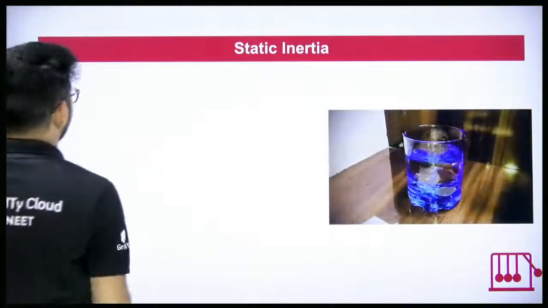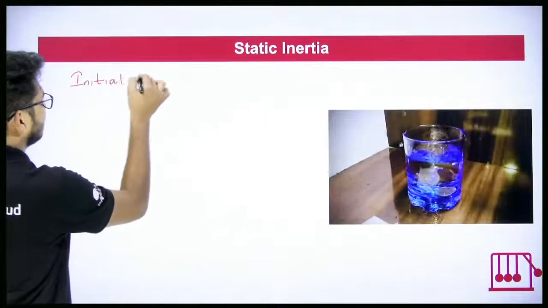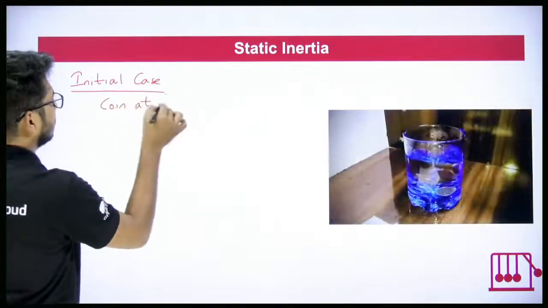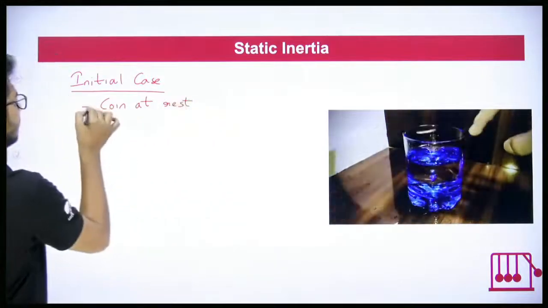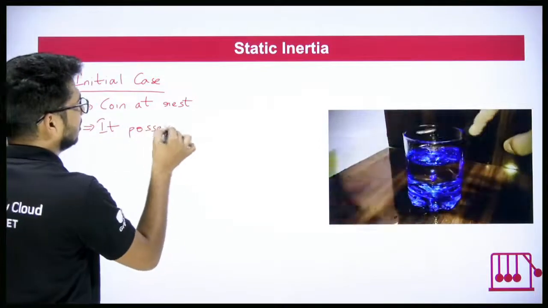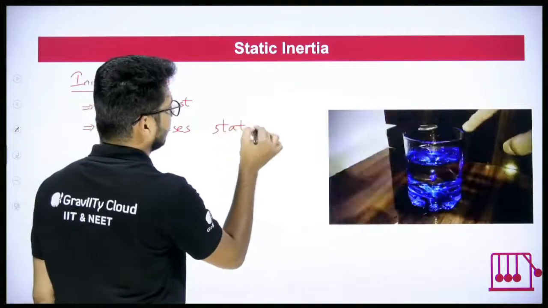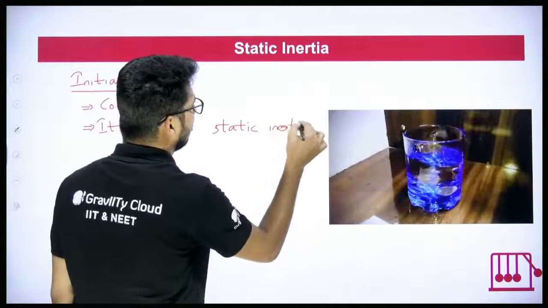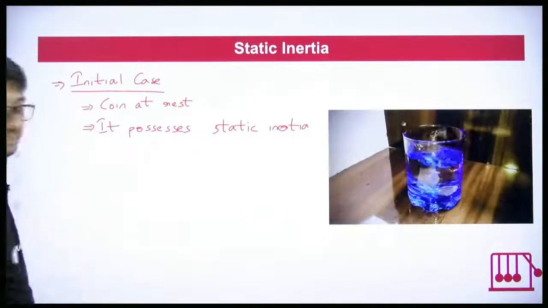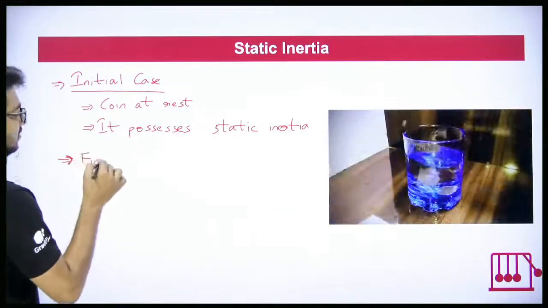It's very simple. Again I am telling you, always go with two cases. Initial case: the coin at rest. It possesses which inertia? It possesses static inertia or inertia of rest.